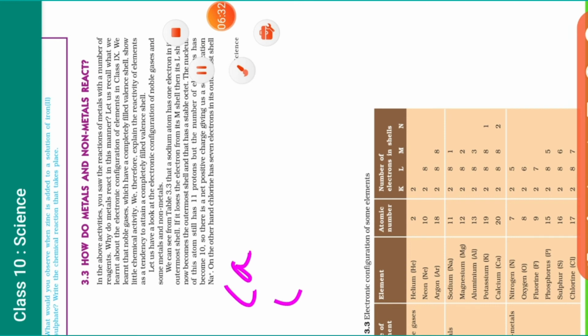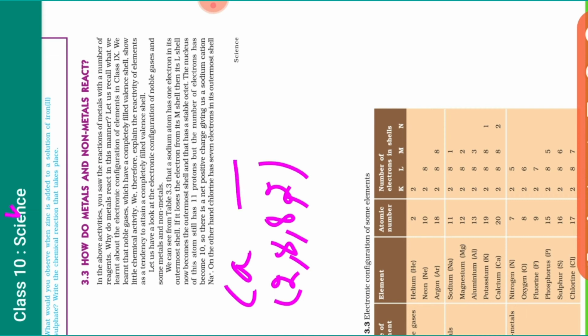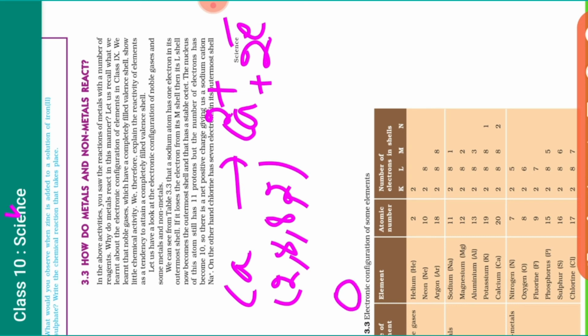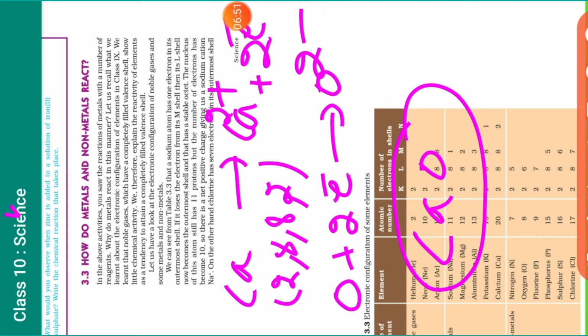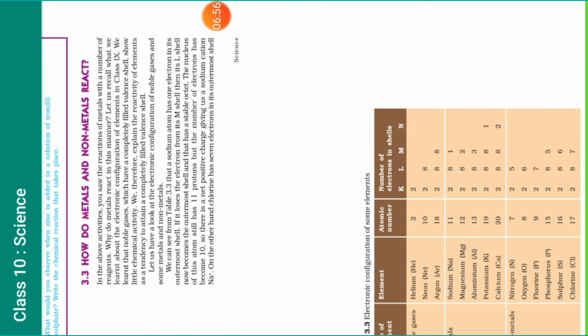You must see, calcium is 2,8,8,2. How can it become stable? By losing the 2 electrons. Oxygen, you see, can become stable by gaining the 2 electrons, so it becomes O2 negative. So the formula will be CaO. Now there is an equal number of electrons lost and gained. Is that clear? So these were a few examples of the ionic bond.